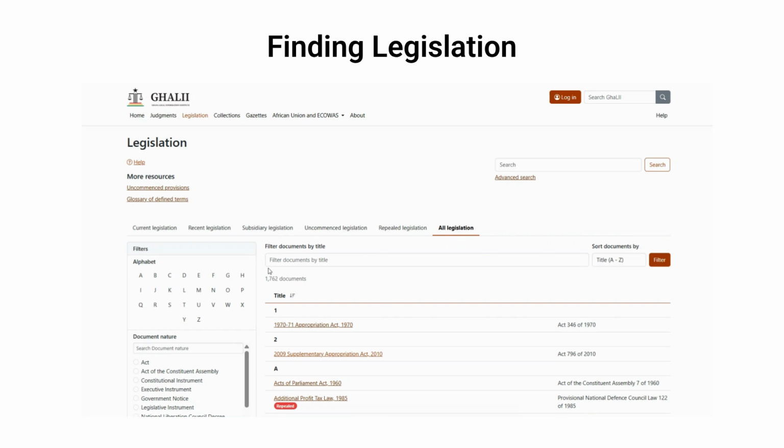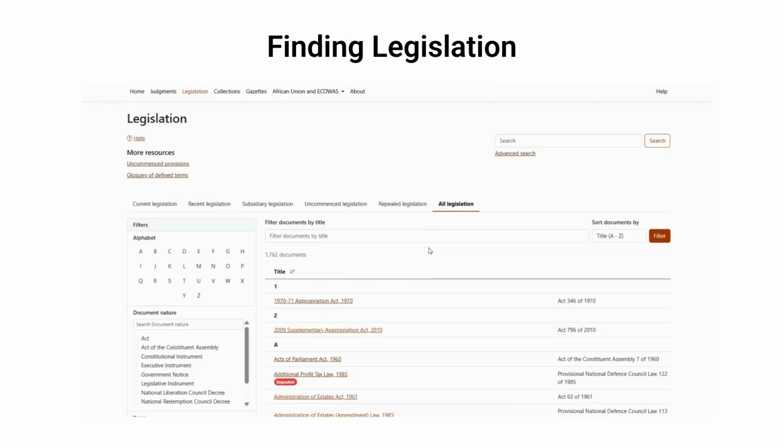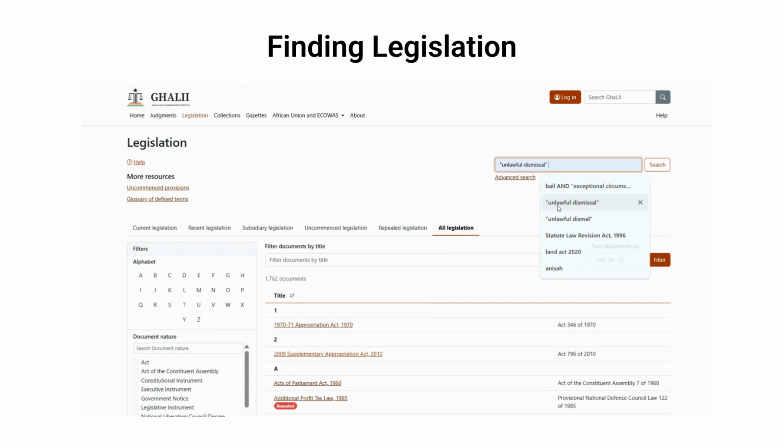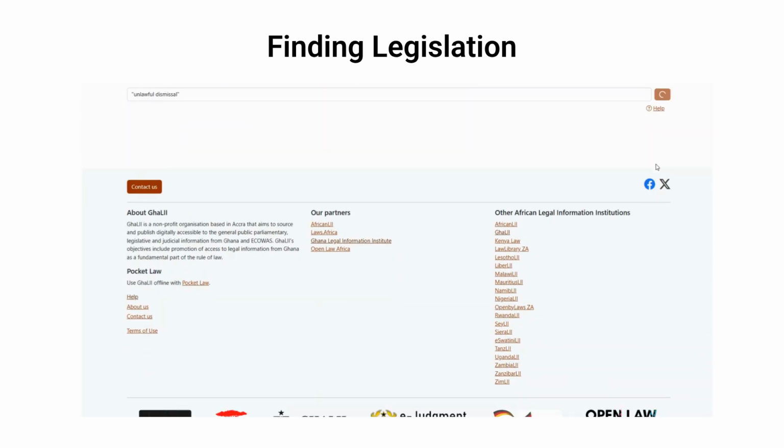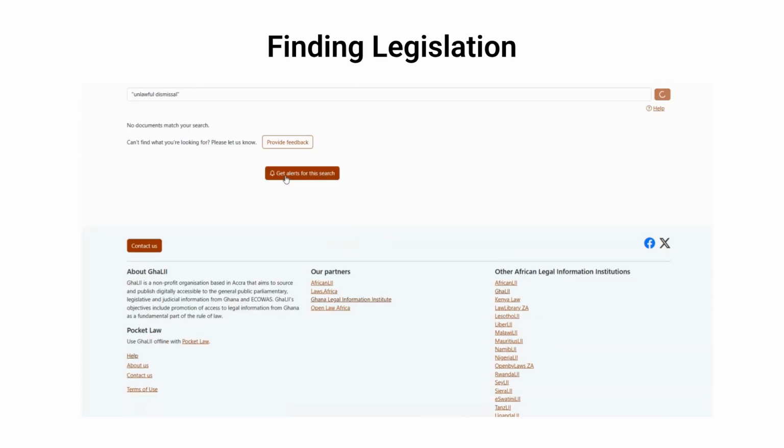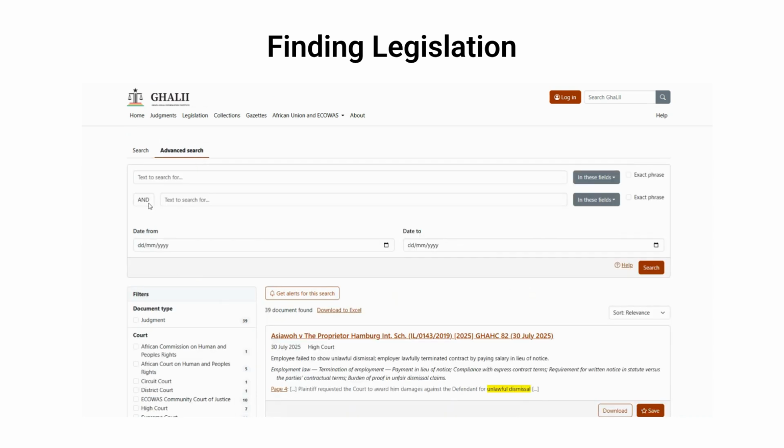Use quotation marks for exact phrase searches, for example, "unlawful dismissal", to narrow your results significantly. Boolean operators are also supported. Use AND to require both terms. Use OR to broaden the search, and use NOT to exclude unwanted results.